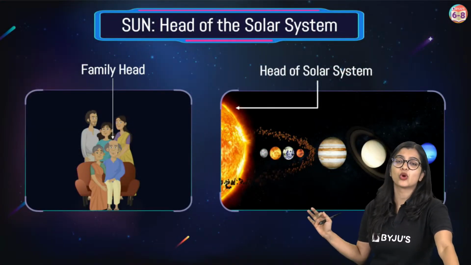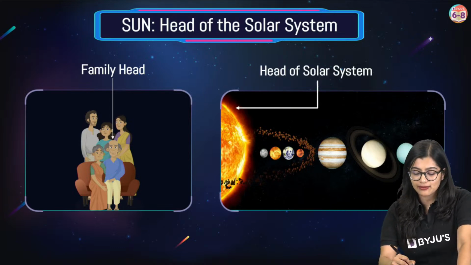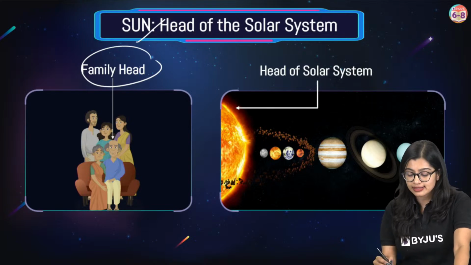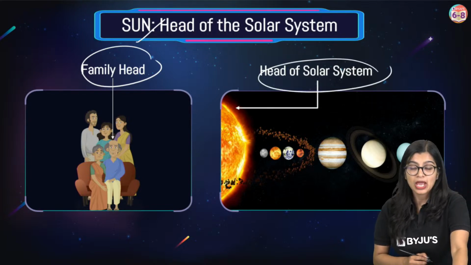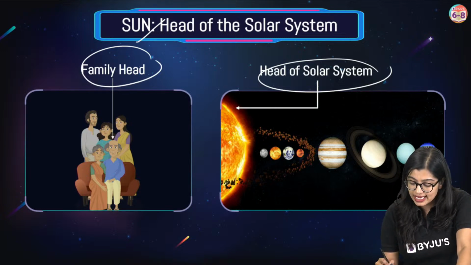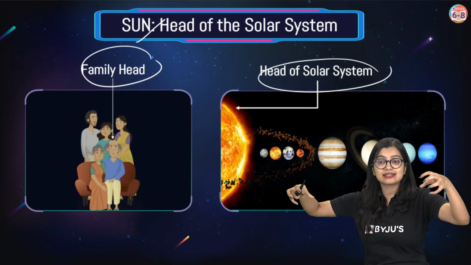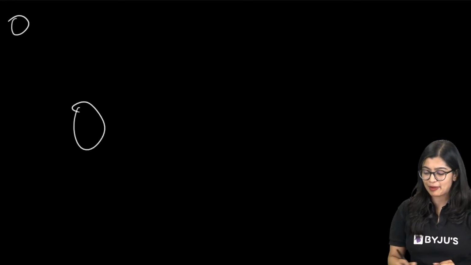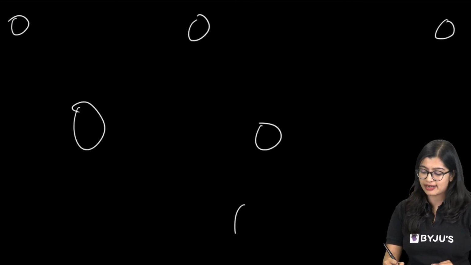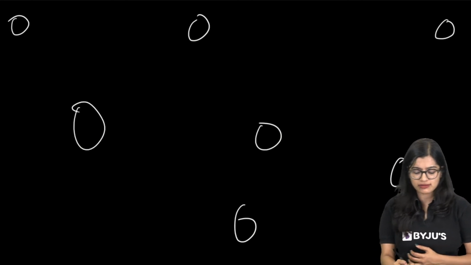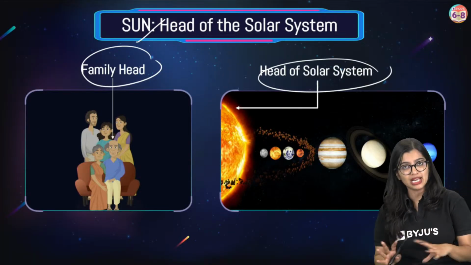So let's learn about the solar system. Now, why do we call the sun the head? Just like every family has a family head, the sun is also the head of the solar system, because the planets revolve around the sun. All the 8 planets that I told you about, it's not like there is the sun here, and then some planet here, some planet there, and everybody is just chilling. No. Normally what we observe is that there is a proper structure. Similarly, like how if you have to go to your neighborhood, right?